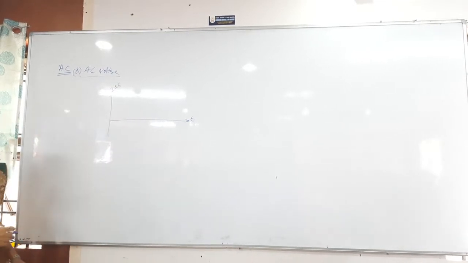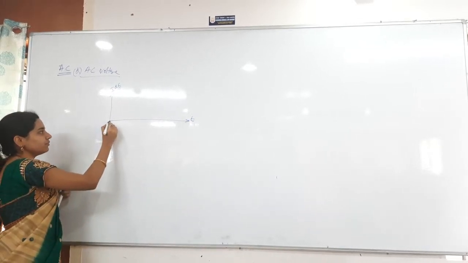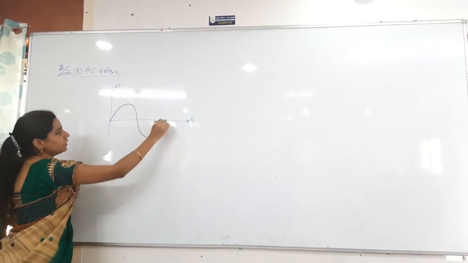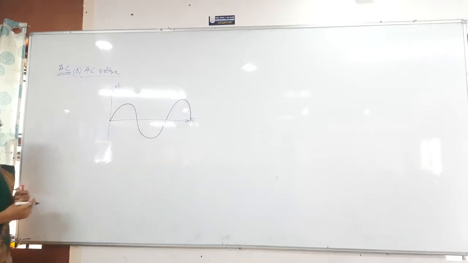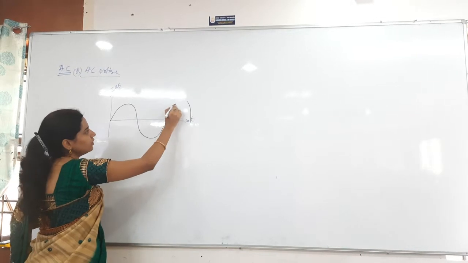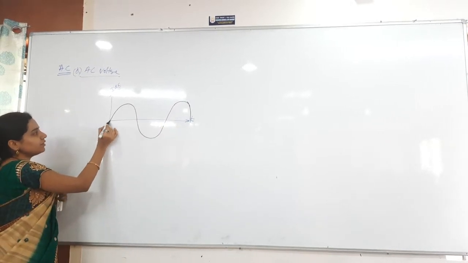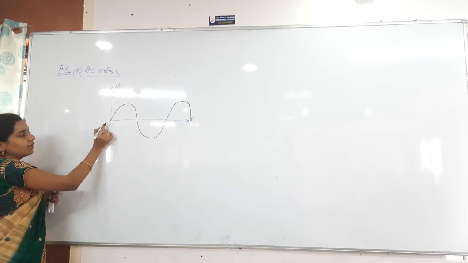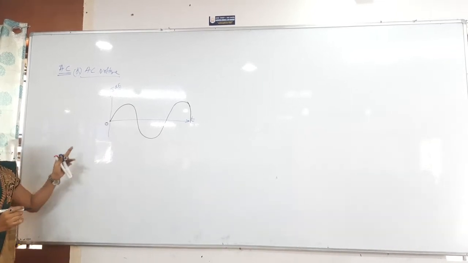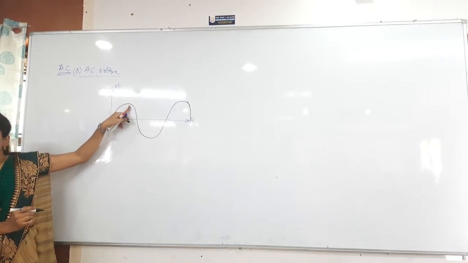I have taken I or E on the axis. It starts from the origin, though it might start anywhere. It always has to change its direction alternately, as well as its magnitude, so it will look exactly like this. The current starts at the origin, then keeps increasing until it reaches the maximum value.